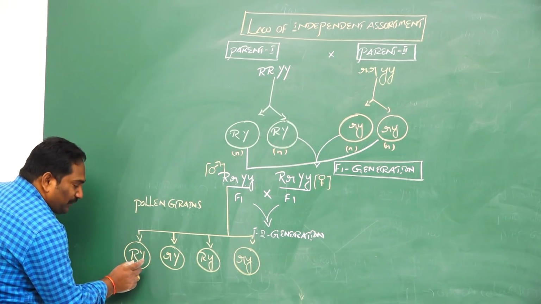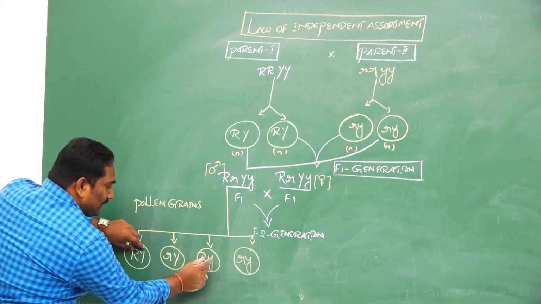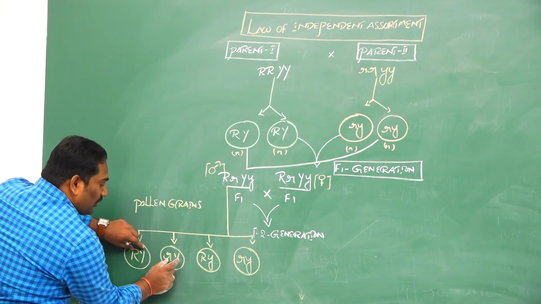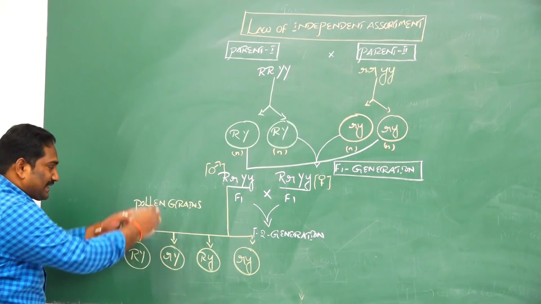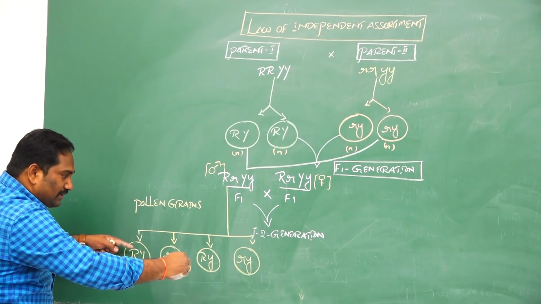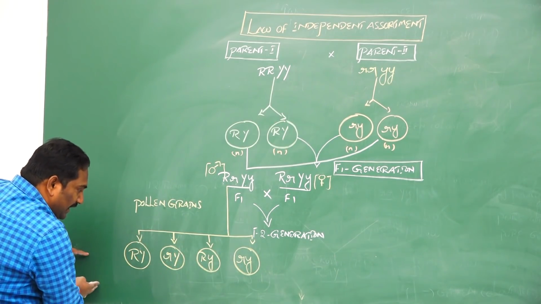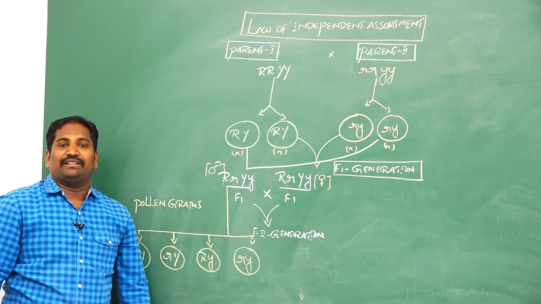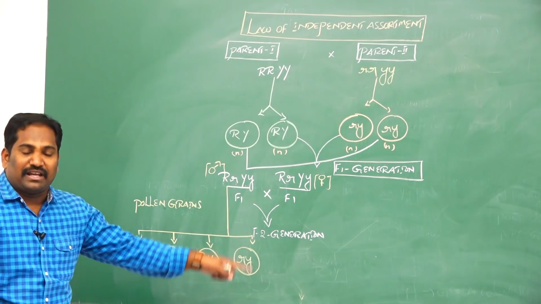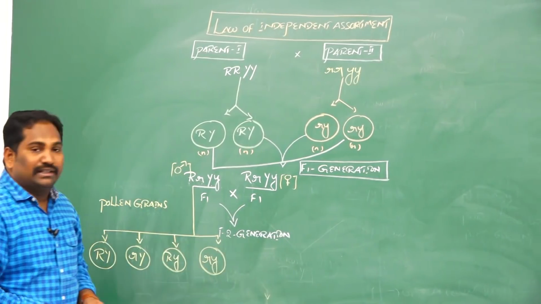So one pair of alleles independently segregates with another pair: capital R, capital Y, capital R, small y, small r, capital Y, and small r, small y. The segregation of one pair of alleles independently of another pair of alleles is called independent assortment. This law was postulated by Gregor John Mendel at the end of the dihybridization experiment or two-gene inheritance.